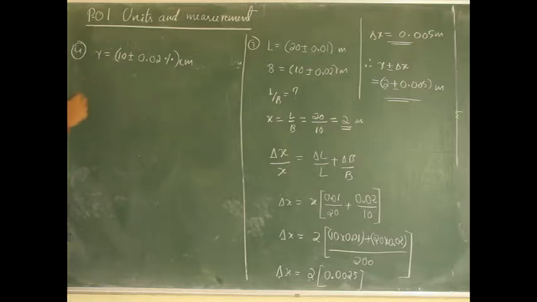So how much is that? Let us see. We require the error in the measurement of volume, that means error in volume, delta V is equal to how much? Now see the previous question, where the given data had numerical values.